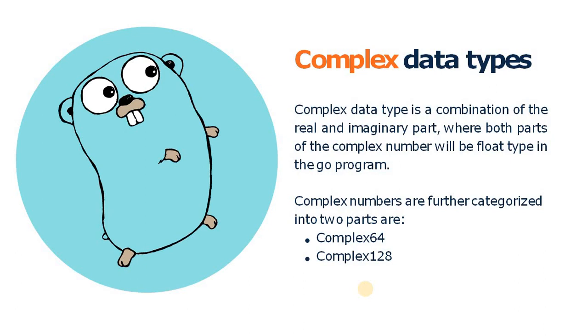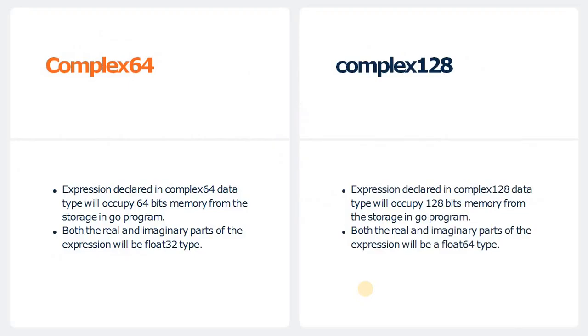So next data type is complex data type. Complex data type is a combination of a real and imaginary part, where both parts of the complex number will be float type in Go programming language. As we discuss later on, complex numbers are further categorized into two parts, similar to the float number: complex64 and complex128 bit.